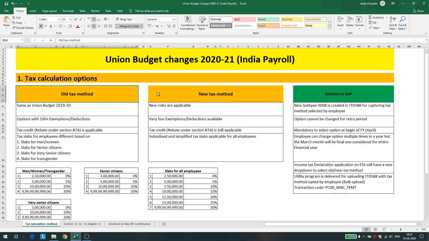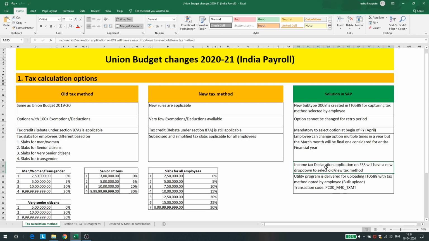In employee self-services, there will be an option for the employee to select the new tax or old tax method. So in the standard IT declaration application itself, a new drop down will be coming in so that the employee can opt in for either of the methods, and then it can come and sit in InfoType 588.